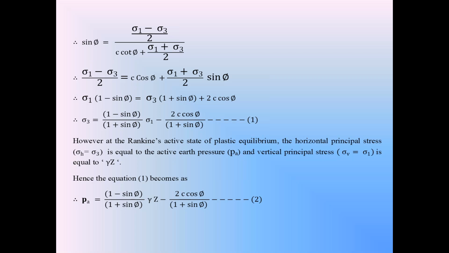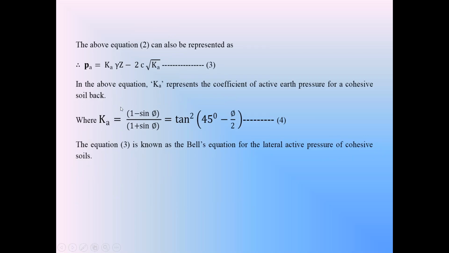If I simplify that by using the trigonometric relationships, cos phi by (1 plus sin phi) is root Ka. So equation 2 is also simplified as the active earth pressure PA in the cohesive soils.